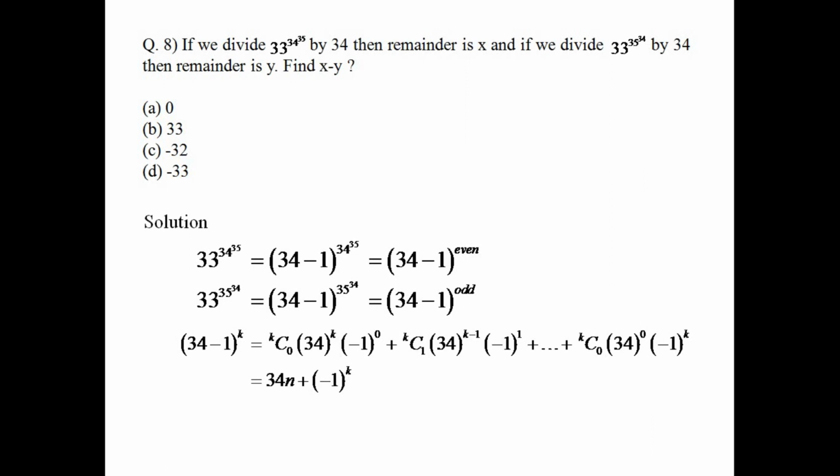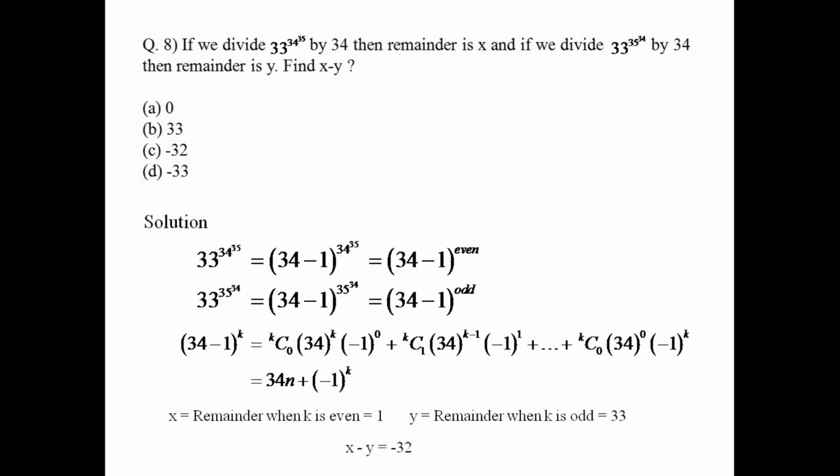But since remainder cannot be negative, it has to be 34 minus 1. You take the previous quotient when you are dividing with 34 and the remainder becomes 33. Okay, so the x here is for even, so it is 1, and y here is for odd, so it is 33. So 1 minus 33 is minus 32. So C is the correct answer.